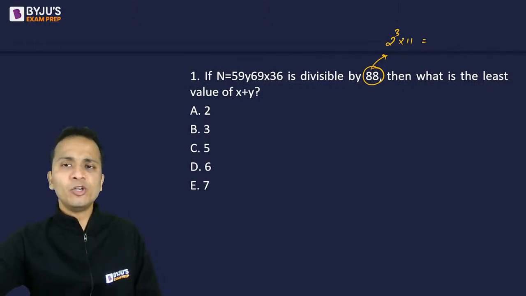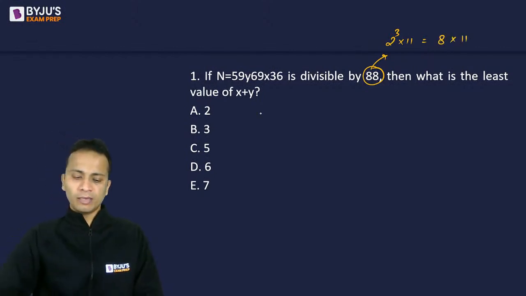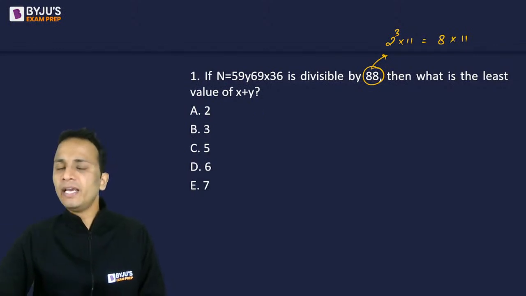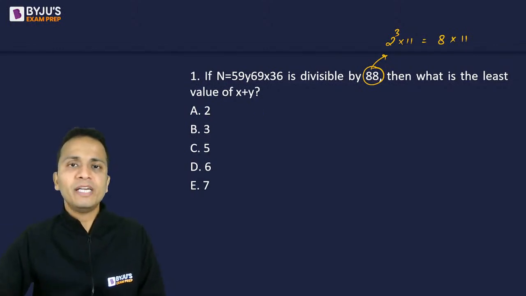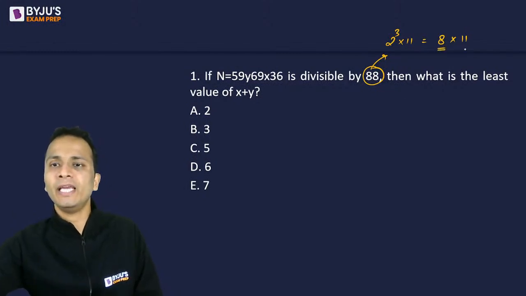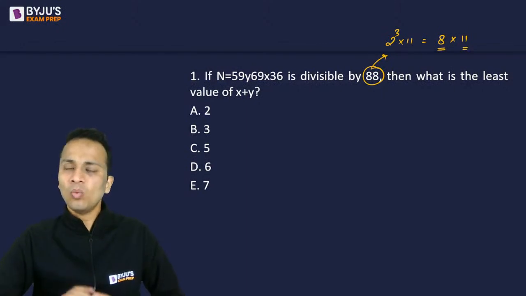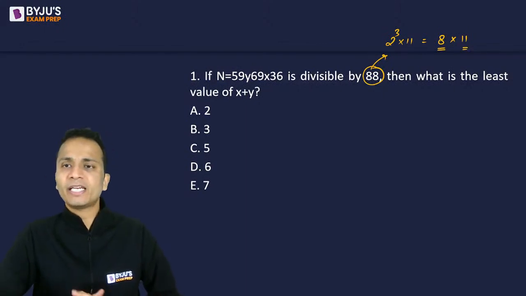So I wrote 88 as 2 cube multiplied by 11. Now the value of 2 cube is 8, and 11 as it is. So for a number to be divisible by 88, it has to be individually divisible by 8 as well as 11. Now, what are the rules for 8 and 11?